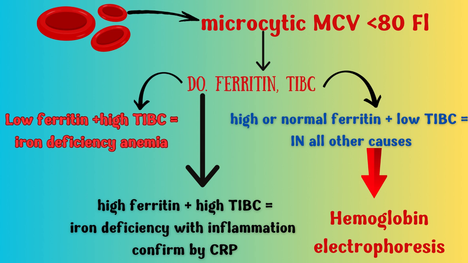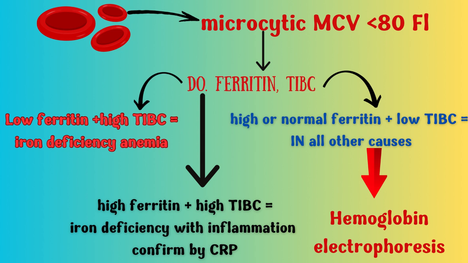All right. So I will go to see the first differential. Ferritin is low and transferrin iron binding capacity is high. That is confirmed as iron deficiency anemia.